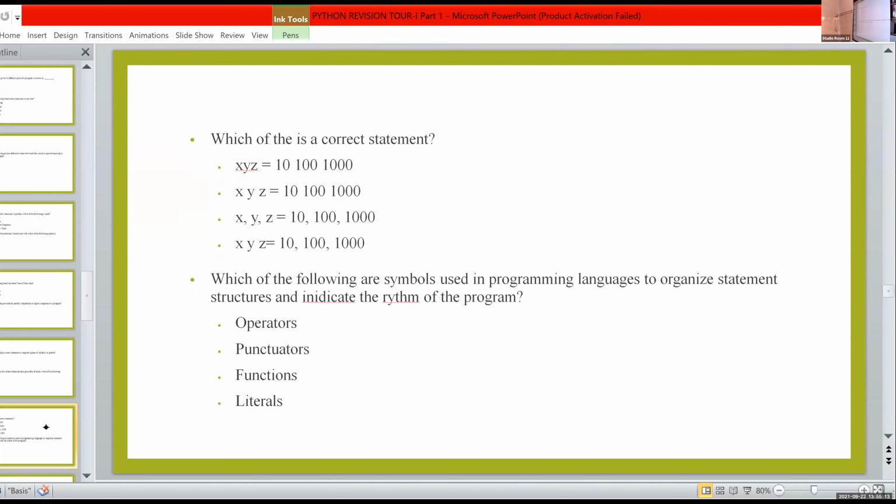Which of the statements is a correct statement? x, y, z is equal to 10, 100, 1000. x space y space z is equal to 10 space 100 space 1000. x comma y comma z is equal to 10 comma 1000 comma 100 comma 1000. x, y, z is equal to 10 comma 100 comma 1000. Shivani, which is the correct option?